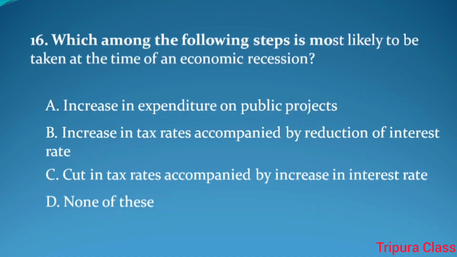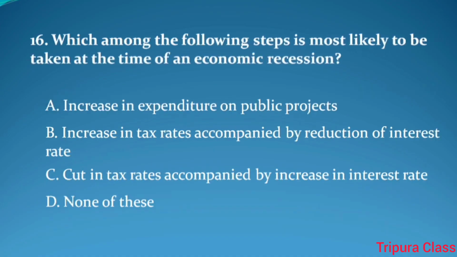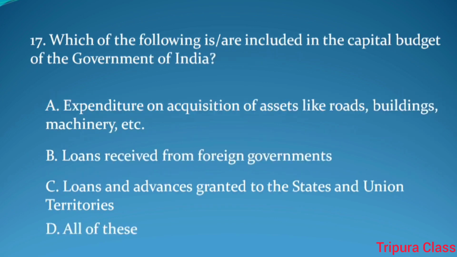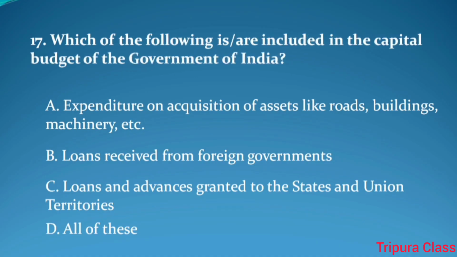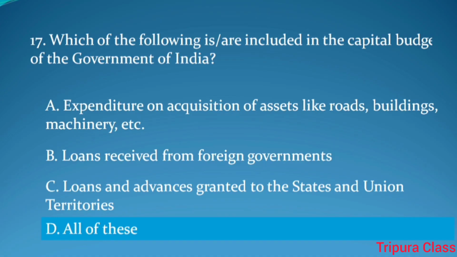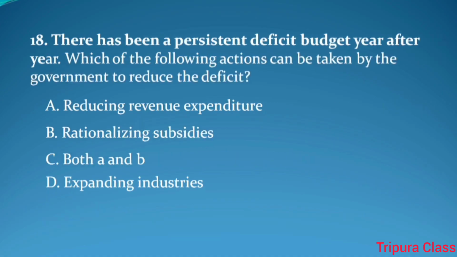Question number 16. Which among the following steps is most likely to be taken at the time of an economic recession? Answer. Increase in expenditure on public projects. Question number 17. Which of the following are included in the capital budget of the Government of India? Answer. All of these.